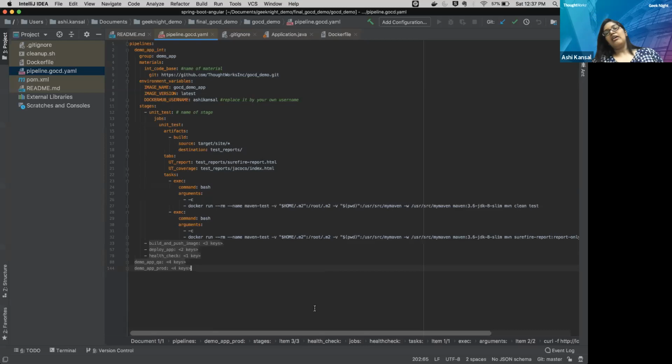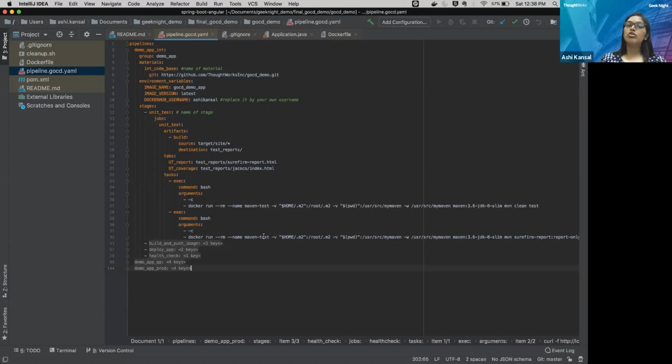Let's say we have written some unit tests, but the testing team or some other team wants to know how many test cases have passed, or how much the test coverage is. So they want some report which they can just see and know. For that purpose, we are generating the reports. Now the question comes: we are generating the reports, but where to publish them, or where can we visualize them, or how can another team download them?